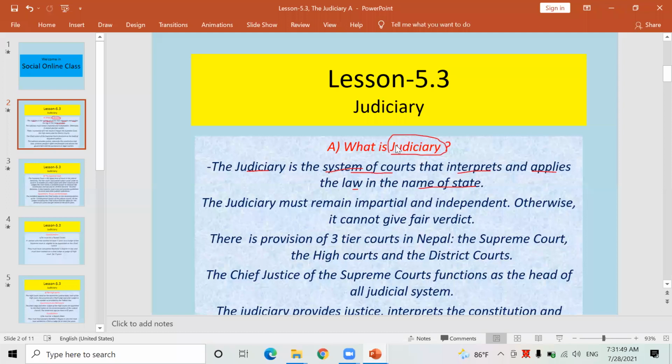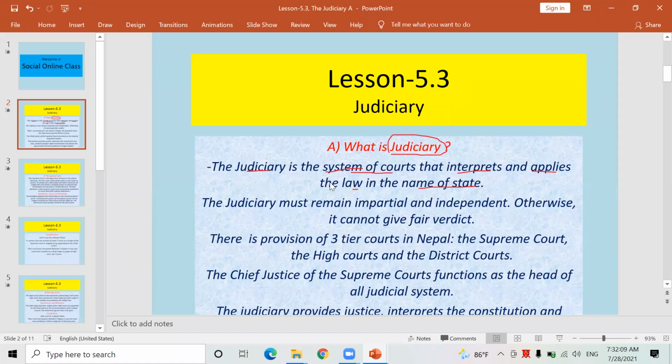This is the organ of the Nepal government which interprets and applies the law in the name of state. Yes, राज्यको नाममा, what does it do? It applies and interprets the laws existing in the nation.